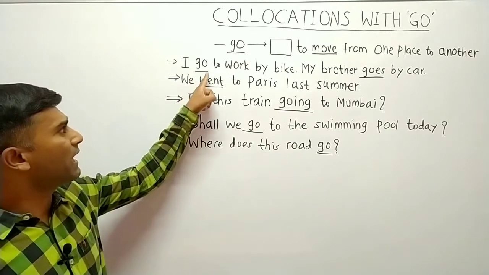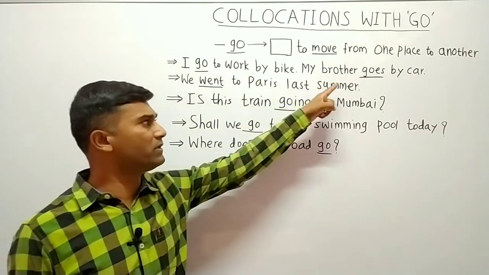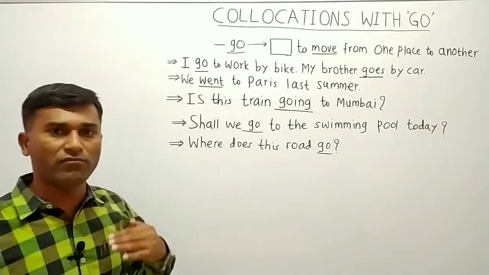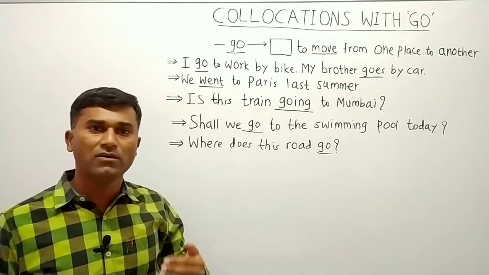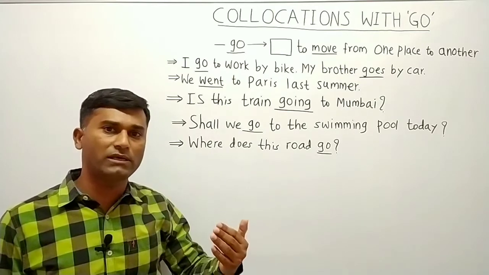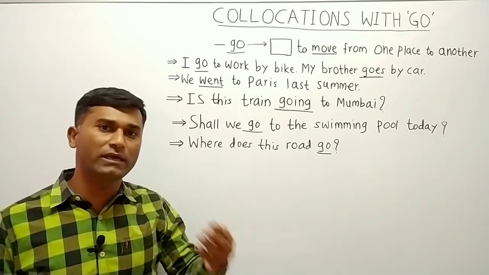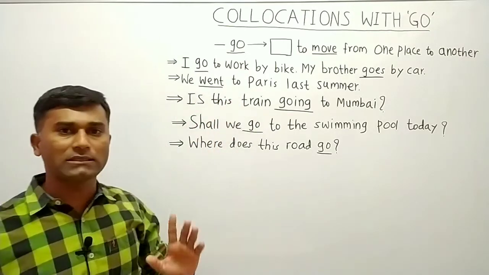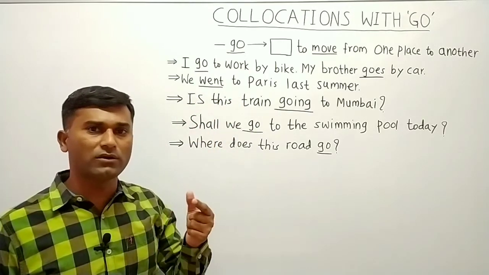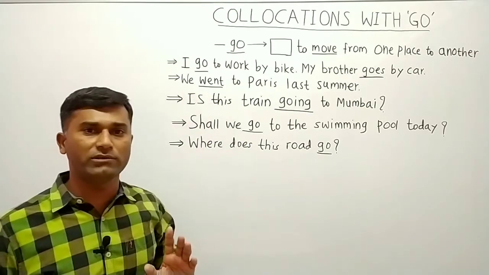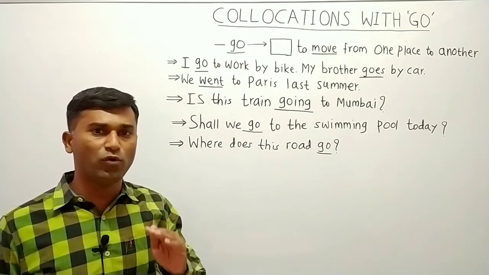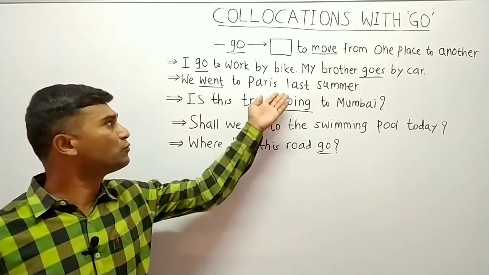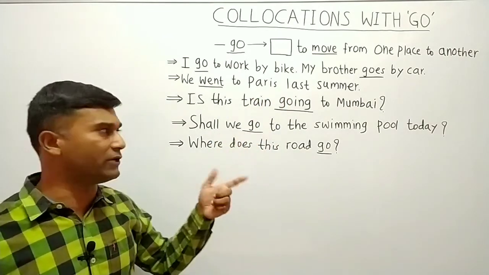When we say I go to work by bike, my brother goes by car, here the verb go indicates movement from one place to another place. From my place I go to my workplace and my brother goes to his workplace. So go indicates movement. We went to Paris last summer. Here also the past form of go, went, is used and it also indicates movement in the past from my home to Paris where we had our vacation.